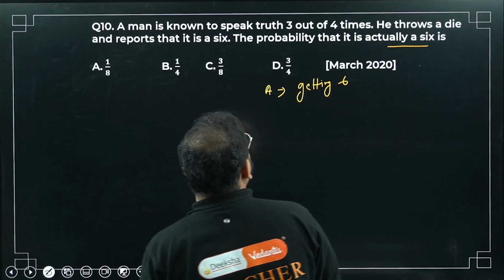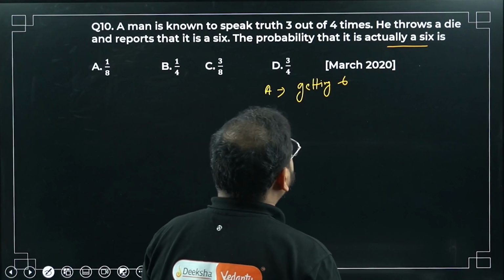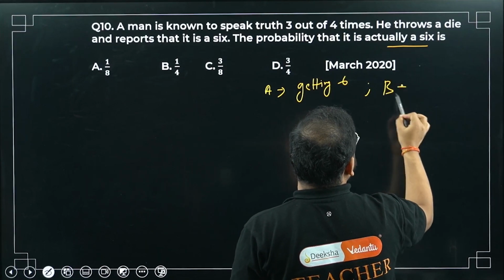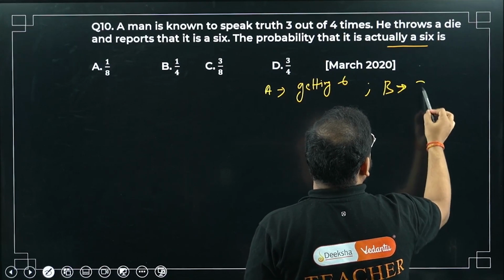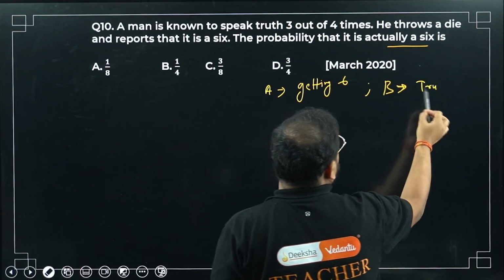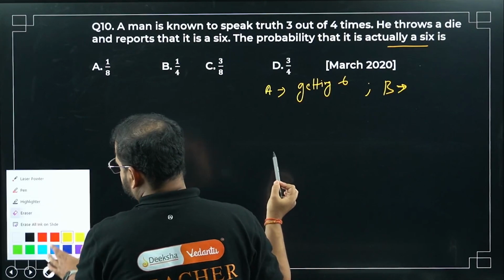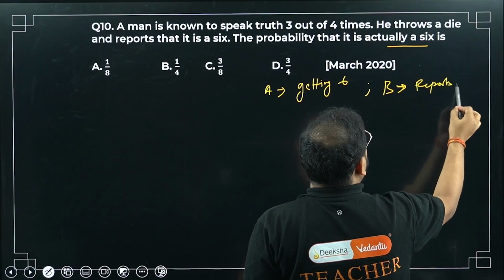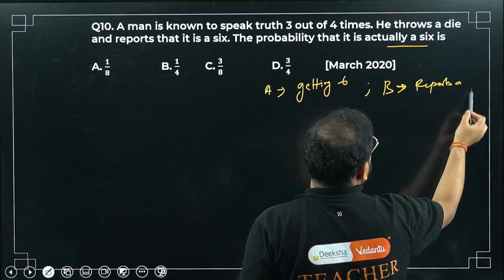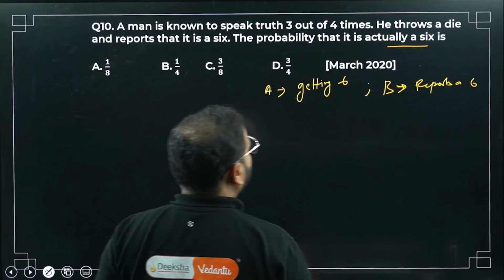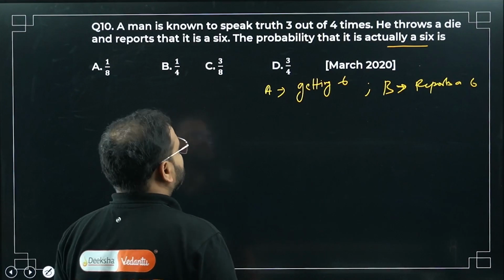And what is event B? Event B is when he is speaking the truth, or basically when he reports. Whatever he says, whenever he reports that it's a 6, whether you say it's coming as 6 or coming as truth.